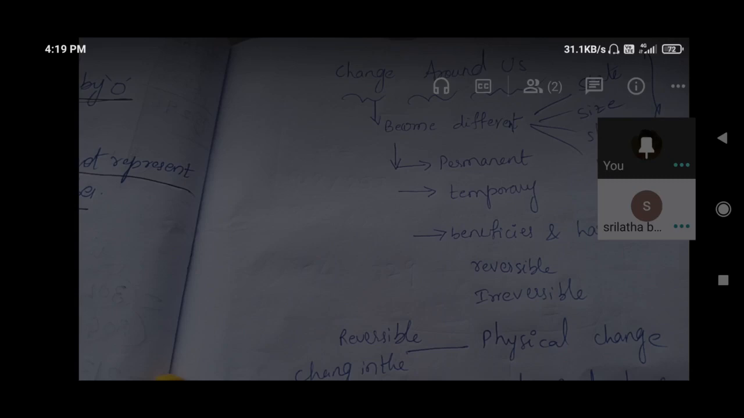Evaporation means by boiling we can evaporate water. Water to water vapor is evaporation, the changing of liquid to gas. The process of changing liquid into gas is called evaporation. And the salt, how are we getting it from the sea?